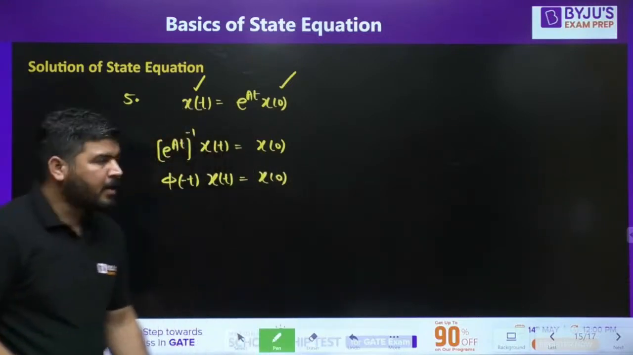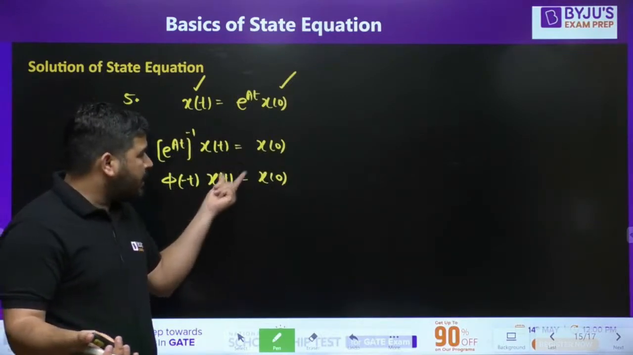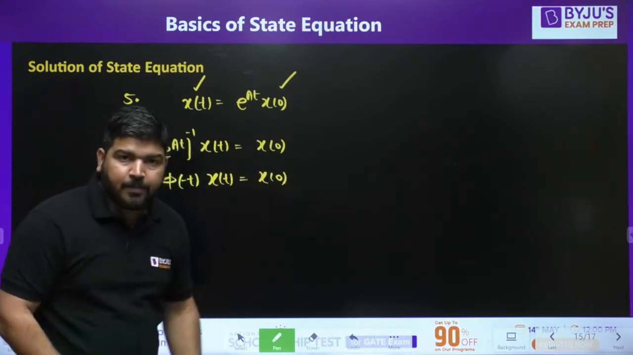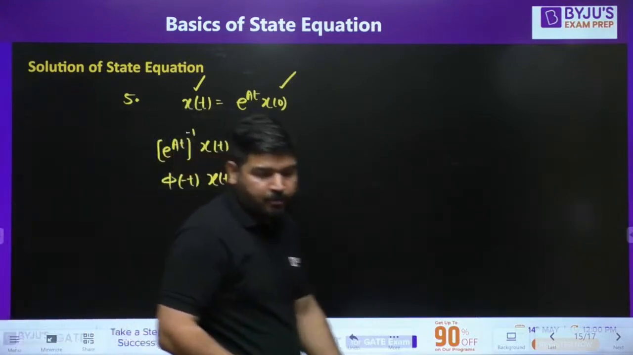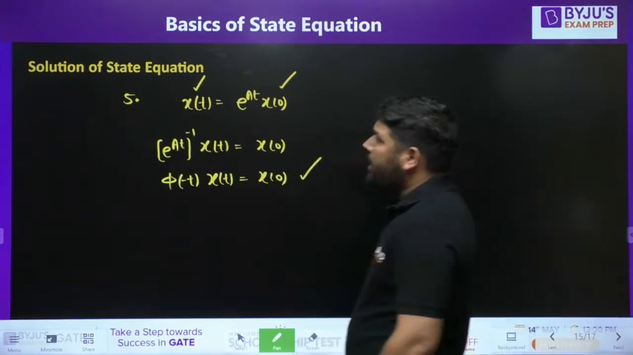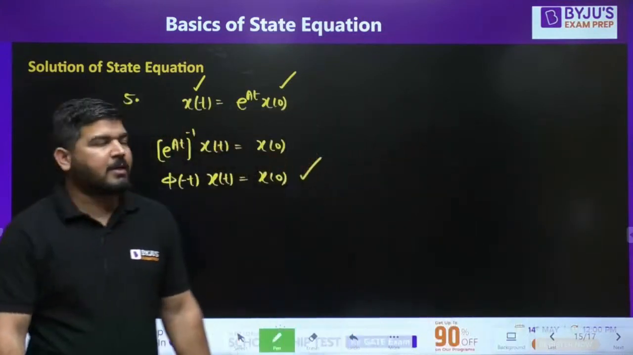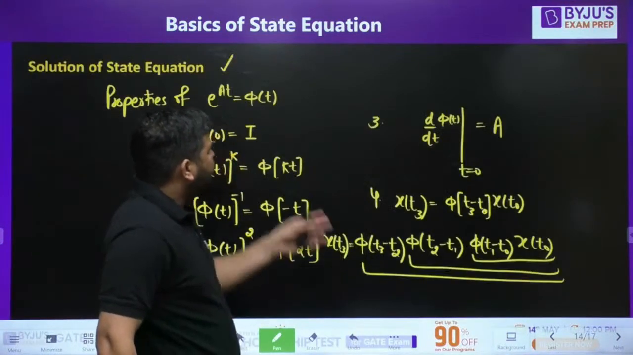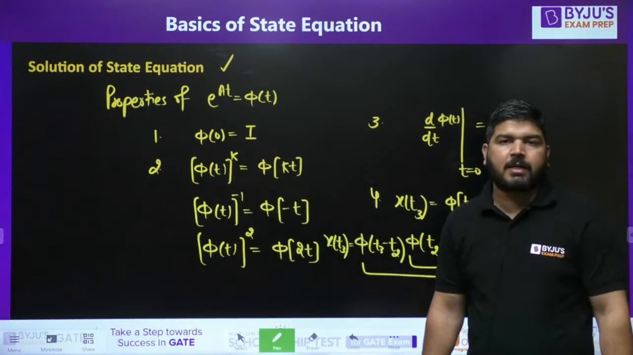State variable at some time t is provided to you, and you want the state variable at t equal to 0, let's say. So there is a backward transition. You can do the backward transition by multiplying phi of minus t with it. I hope this is clear, guys. So this is again the bilateral property of the state transition matrix. These are the properties that you need to remember, and you need to apply these properties in questions.